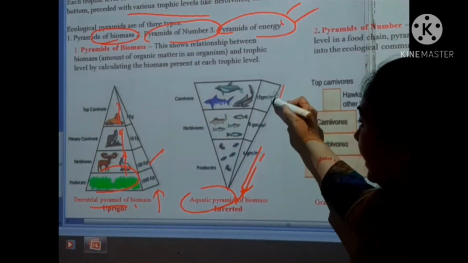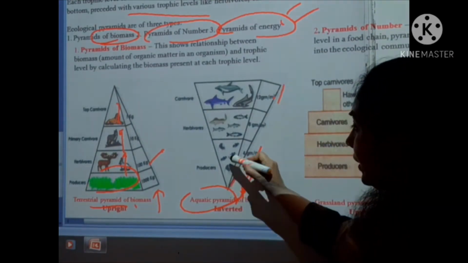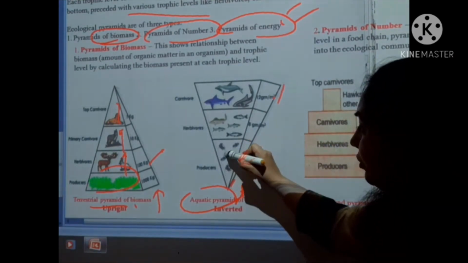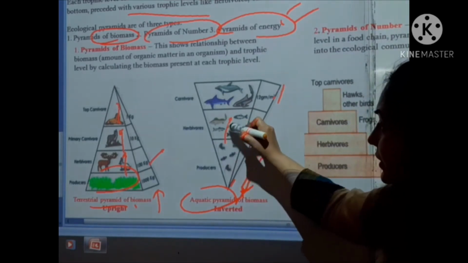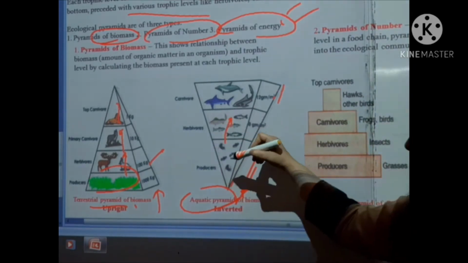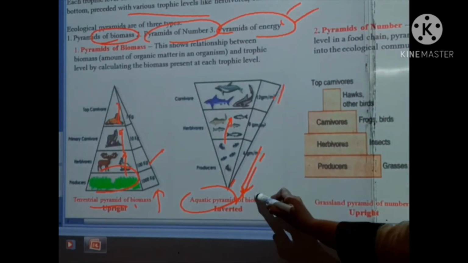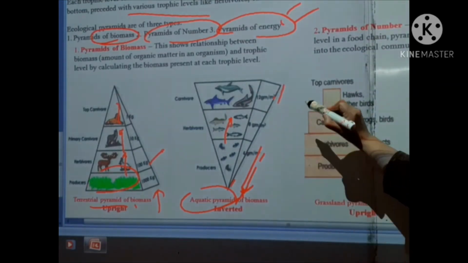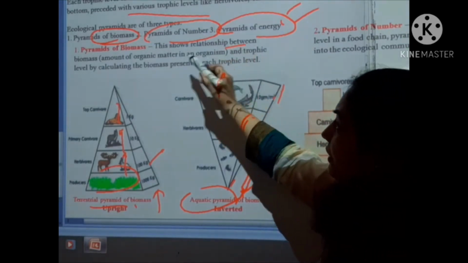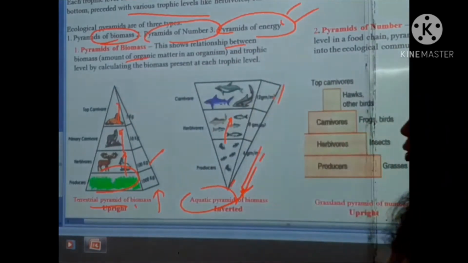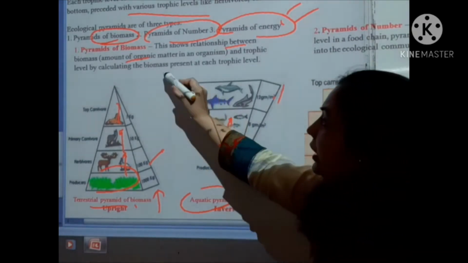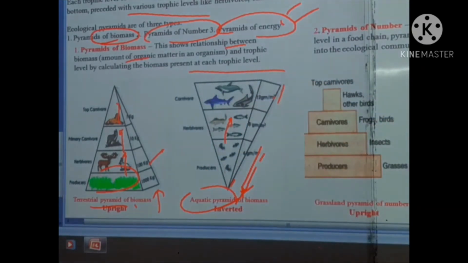And in the aquatic medium, the biomass of the producers is low, and at the second level the biomass increases, so that's why it is inverted in the aquatic medium. Now the pyramid of biomass shows the relationship between the biomass, the amount of organic matter in the organisms, and the trophic level, by calculating the biomass present at each trophic level.